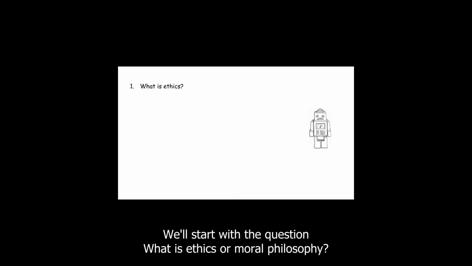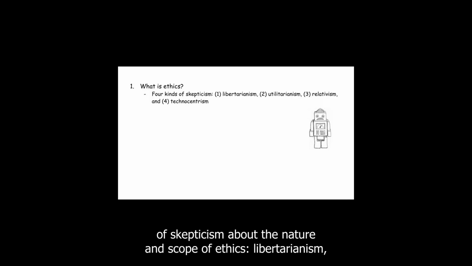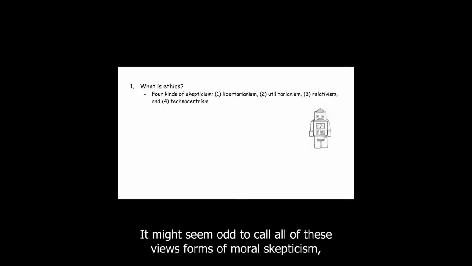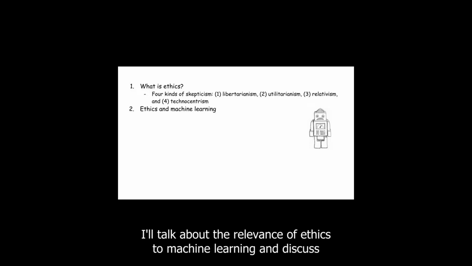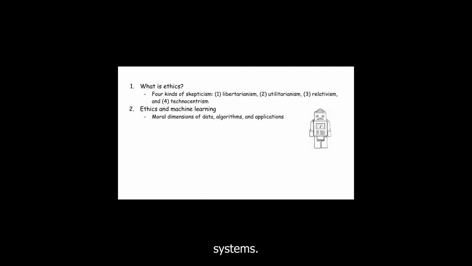We'll start with the question, what is ethics, or moral philosophy? I'll approach this question by responding to four kinds of skepticism about the nature and scope of ethics: libertarianism, utilitarianism, relativism, and technocentrism. It might seem odd to call all of these views forms of moral skepticism, but stay tuned, I'll explain myself. After that, I'll talk about the relevance of ethics to machine learning and discuss the moral dimensions of data, algorithms, and applications of AI systems.